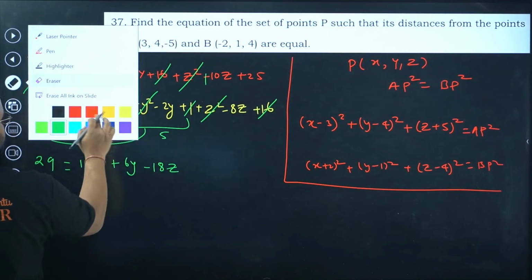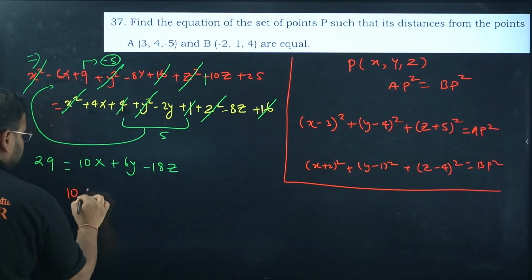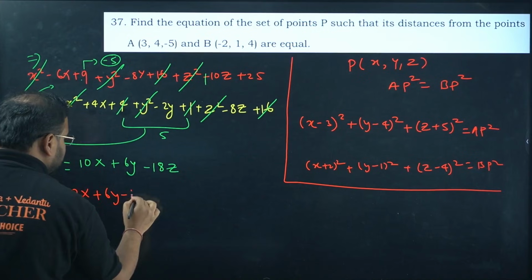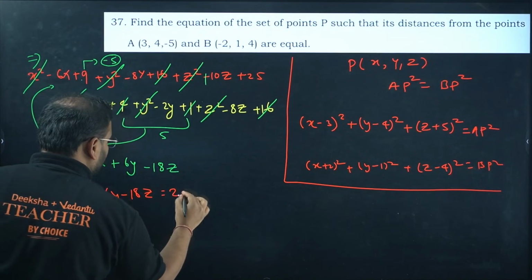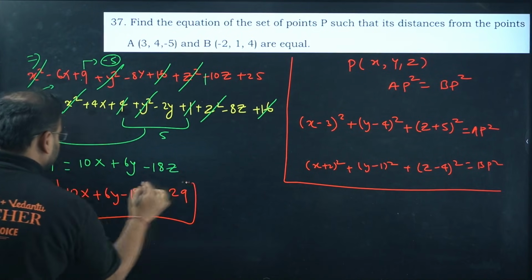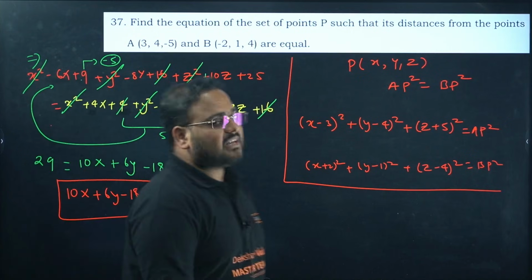That's my answer then. Continue. 10x plus 6y minus 18z minus 29 equals to 0. This is my equation, the result that we're looking for.